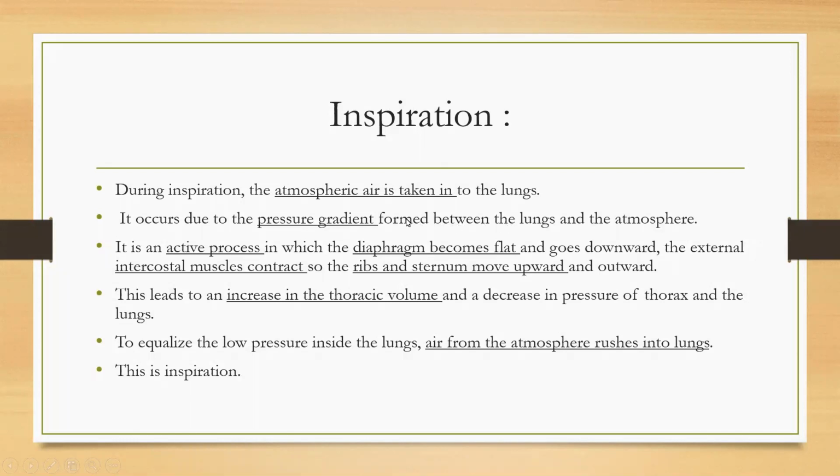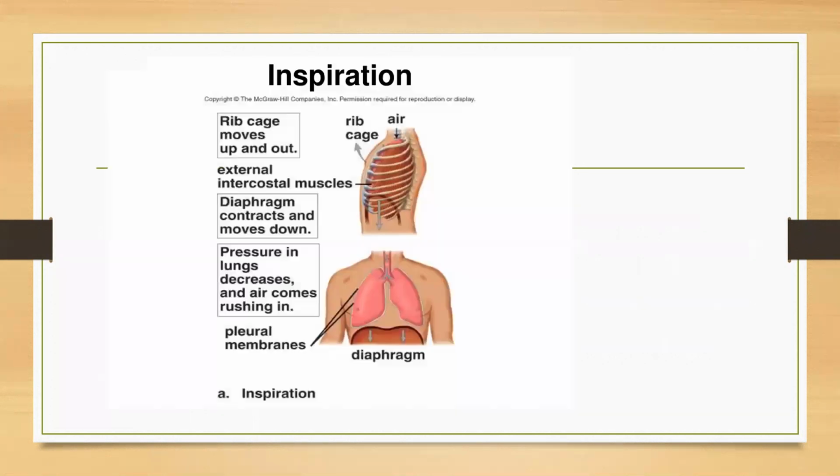Now, because of inspiration, what happens? The diaphragm becomes flattened. Now, what exactly is the diaphragm? Here you can see this part. This is our thoracic cage, as I said in the previous diagram. This is the thoracic cage, this is the rib cage, and this is the diaphragm. The diaphragm is a muscular band. It separates the abdominal cavity from the thoracic cavity.